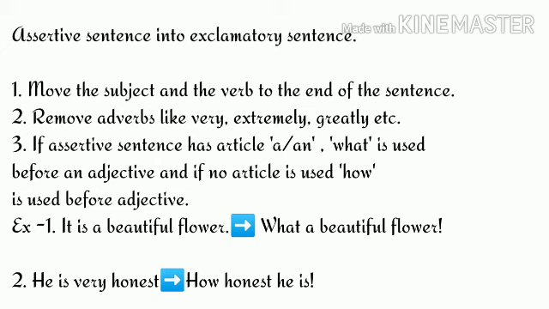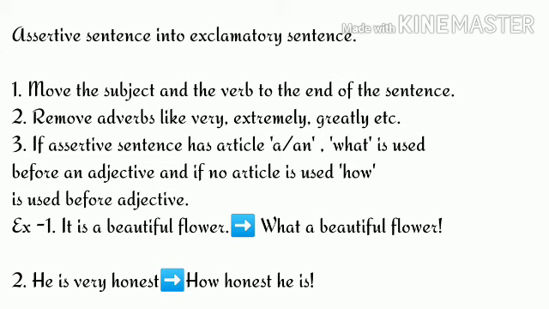Secondly, we have to remove adverbs like very, extremely, greatly, etc. Now, the third thing is, if the sentence has the article a or an, we have to use what before the adjective. And if no article is used, we have to use how in the beginning of the sentence. And lastly, we have to put an exclamation mark at the end of the sentence.